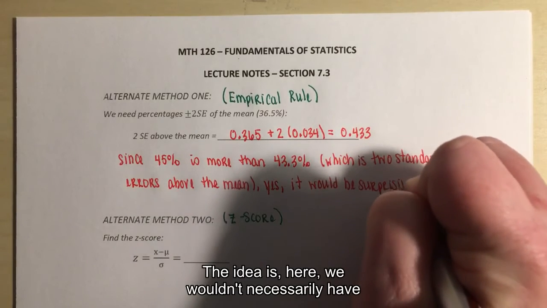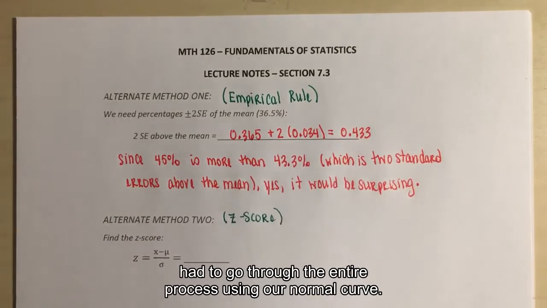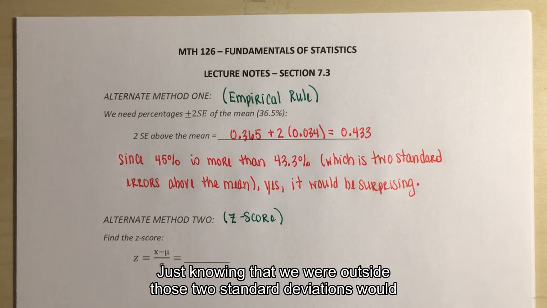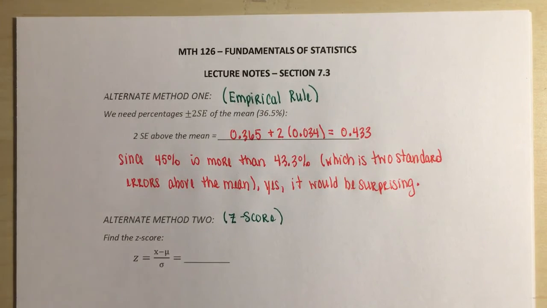So the idea is here we wouldn't necessarily have had to go through the entire process using our normal curve. Just knowing that we were outside those 2 standard deviations would be enough to say it was surprising.